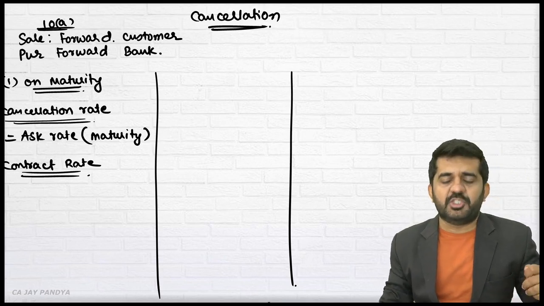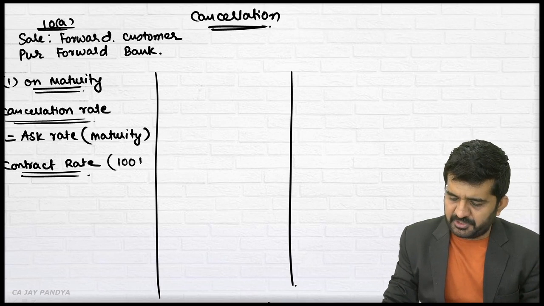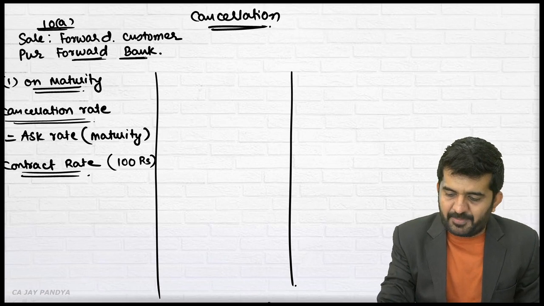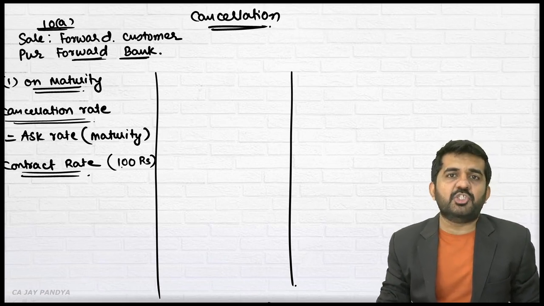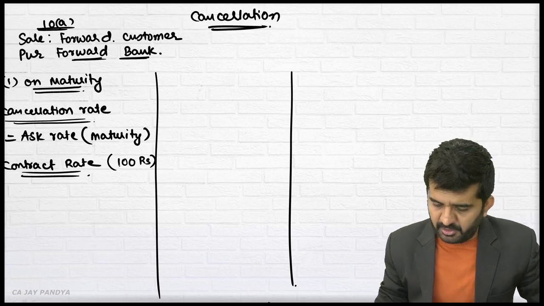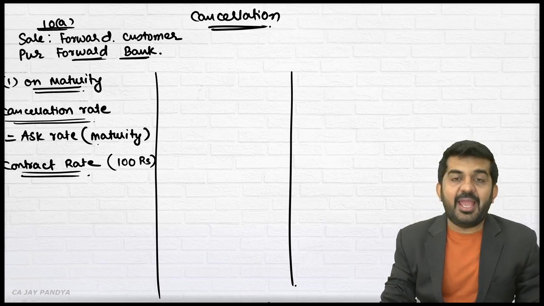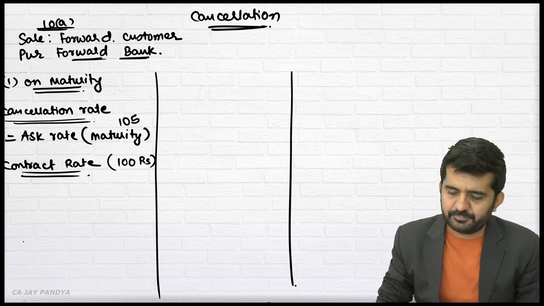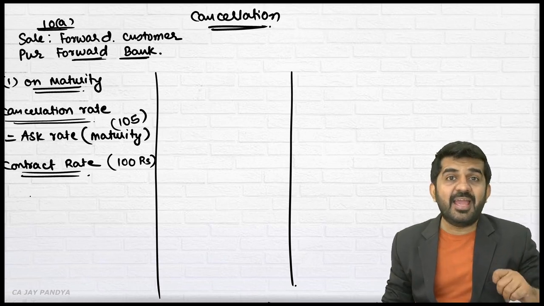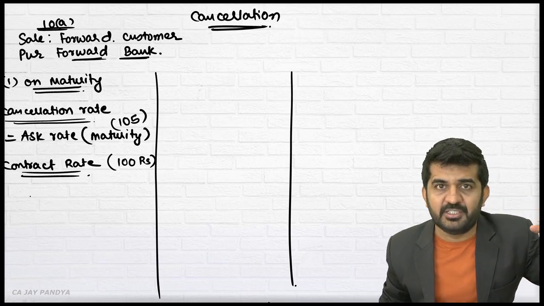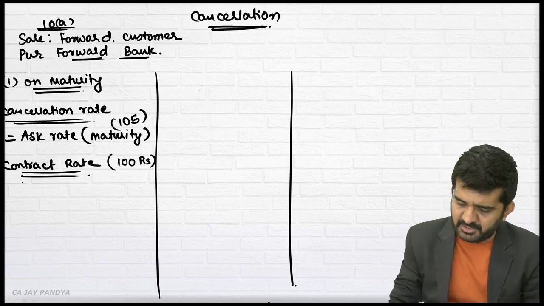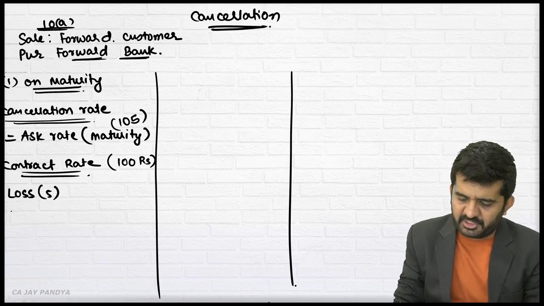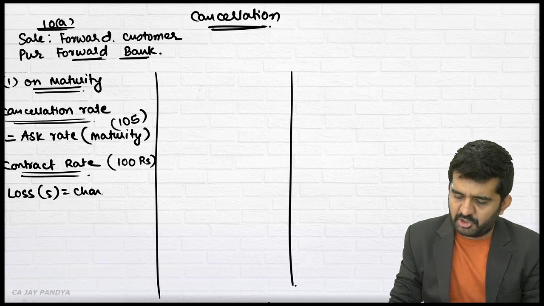What will the bank think? I was having a chance to sell at 100 rupees per dollar. No, it is a purchase for a bank. The bank was having a chance to purchase at 100 rupees per dollar. This contract is cancelled and the purchase rate in the market is say 105. Then the bank is purchasing at 105 rupees. It was having a chance to purchase at 100 rupees. There is a loss for the bank. If there is a loss for the bank, in our case it is 5 rupees per dollar, it will be charged from the customer.